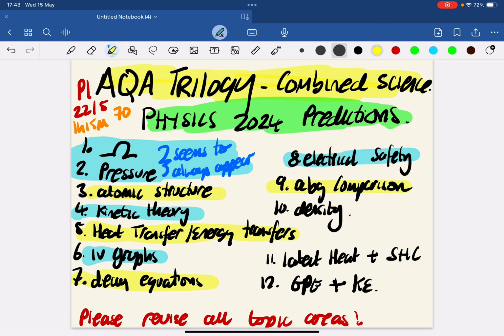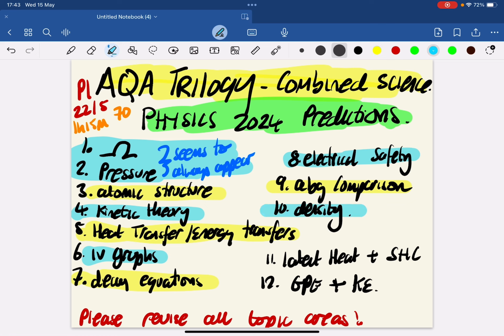Alpha, beta, gamma comparison. So linked in, as opposed to the decay equations, what is the difference between alpha, beta and gamma radiation? Can you compare and contrast? How are they similar? How are they different? Which is the most ionizing? Which is the most penetrative? Remember, we do not explain or describe alpha, beta or gamma in terms of being a stronger type of radiation. It's how ionizing it is or how penetrating it is.